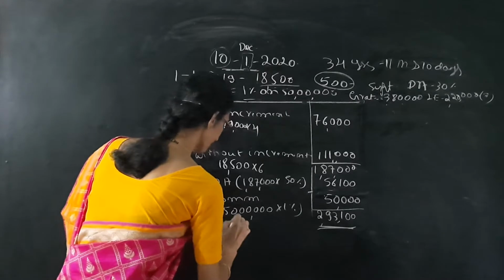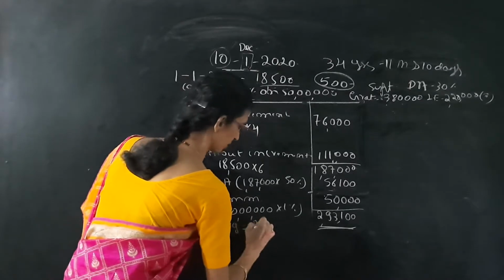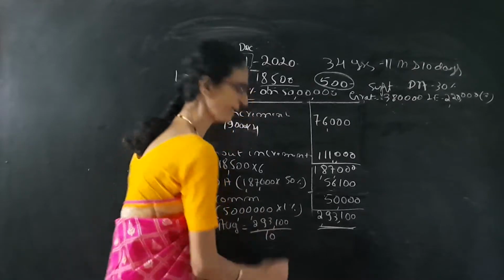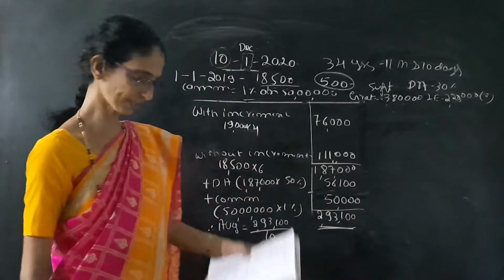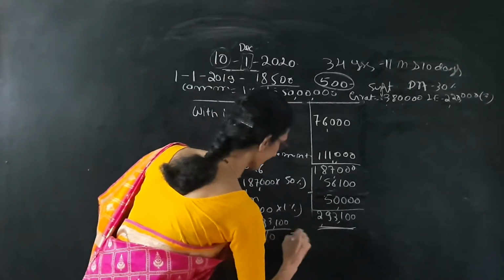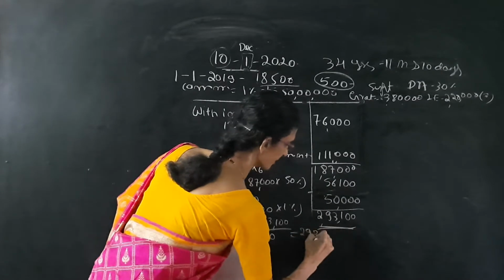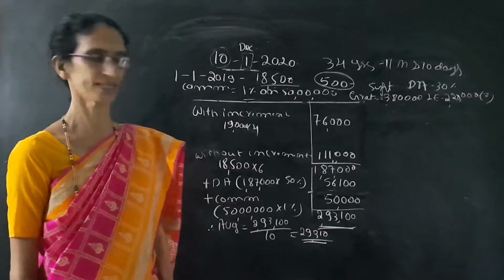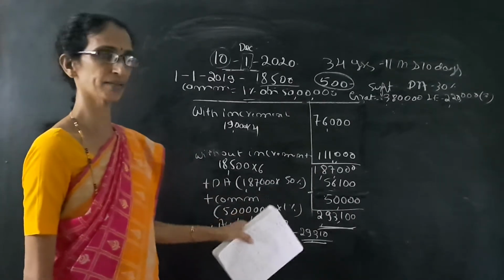But we need the average 10 months salary. Therefore, average 10 months salary is equal to 2,93,100 divided by 10, because it is 10 months average salary. So we get 29,310. So 29,310 is the average 10 months salary.